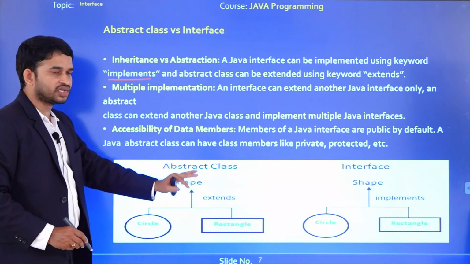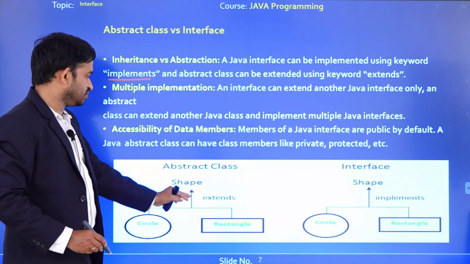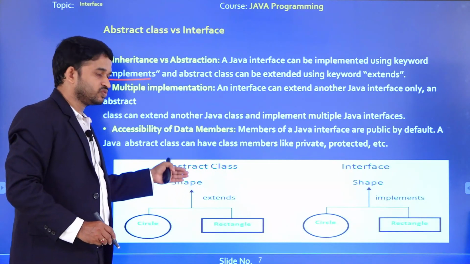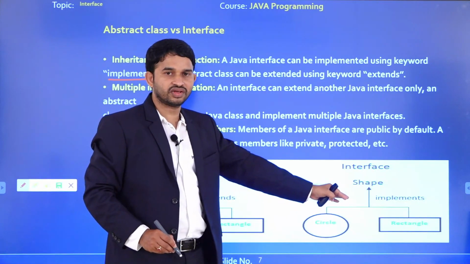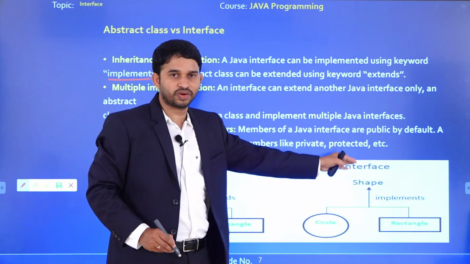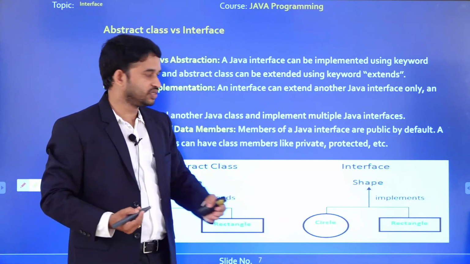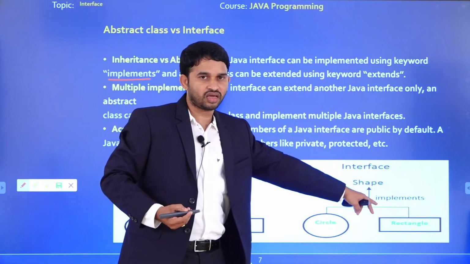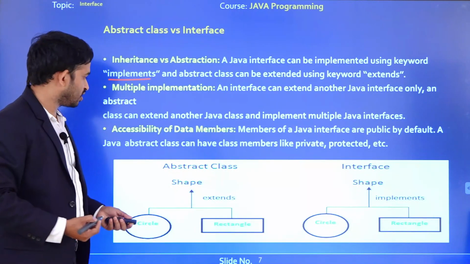So this is the representation of abstract class and interface. Okay, here by using the extends keyword we are getting the properties from superclass to subclass. For an interface, we are using which keyword? Implements. Implements means whatever methods we declared in the superclass, we are going to implement in the subclass by using the keyword implements. Okay, so this is the main difference between abstract class and interface.